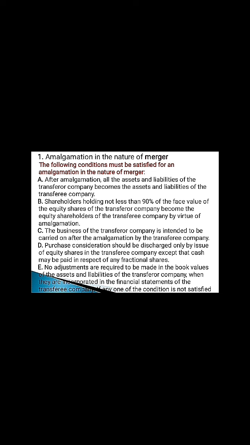Condition number 3. The business of the transferor company is intended to be carried on after the amalgamation by the transferee company. Condition number 4. Purchase consideration should be discharged only by issue of equity shares in the transferee company, except that cash may be paid in respect of any fractional shares. Condition number 5. No adjustments are required to be made in the book values of assets and liabilities of the transferor company when they are incorporated in the financial statements of the transferee company.